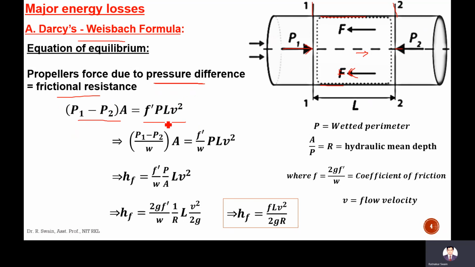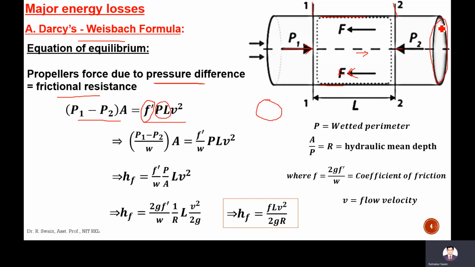That friction force is F dash into P into L into V square, where F dash is a parameter which depends upon the roughness of the pipe, P is the wetted perimeter, and L is the length. So PL is the contact area. For a circular pipe, the perimeter is the circumference, multiplied by the length.